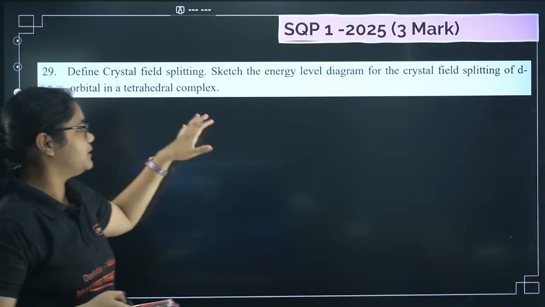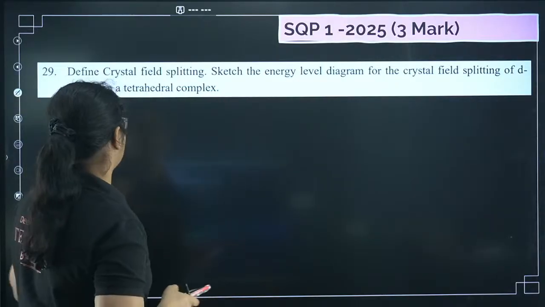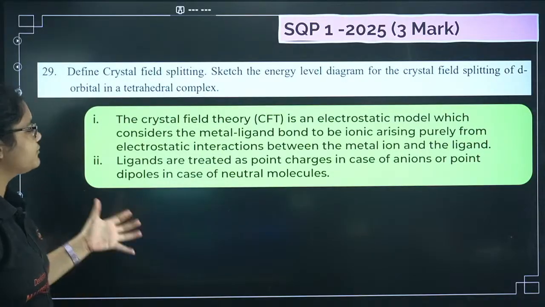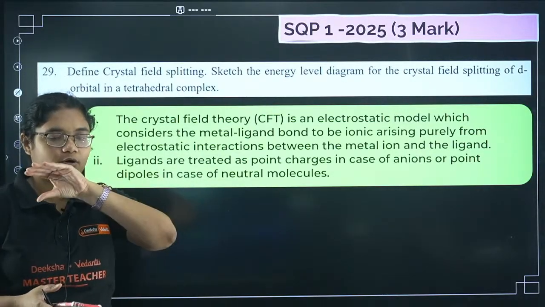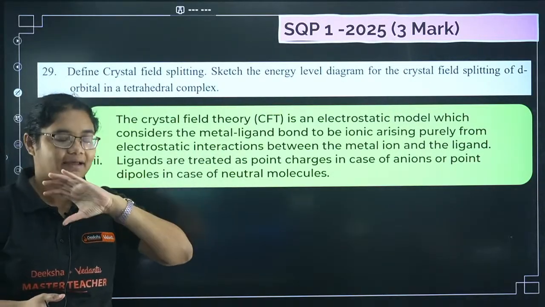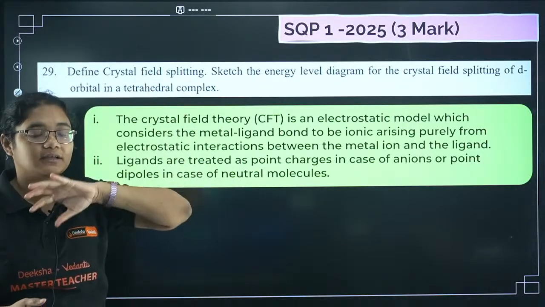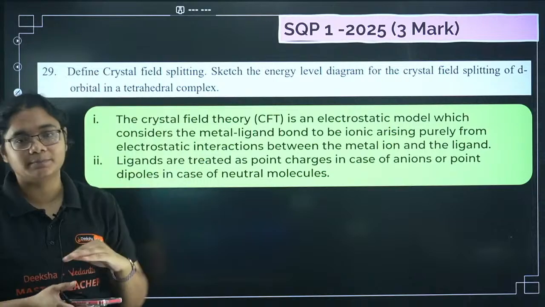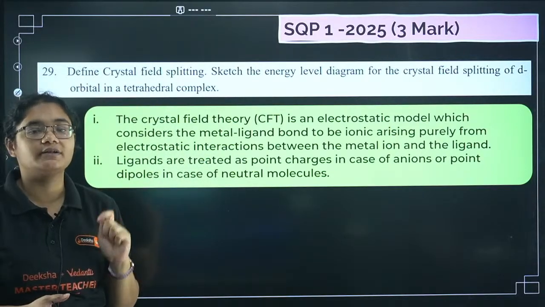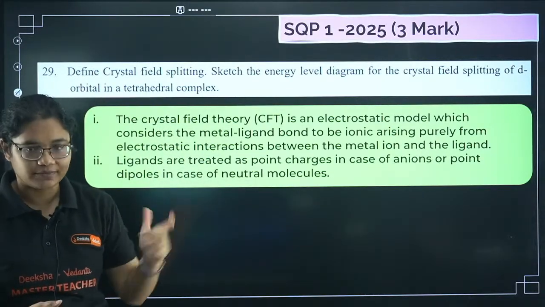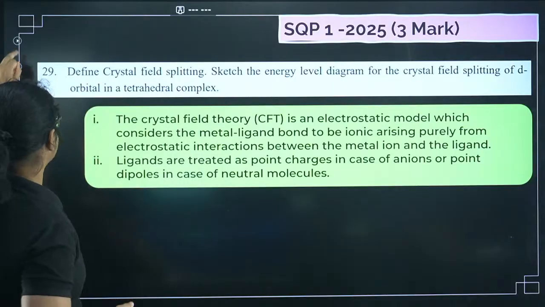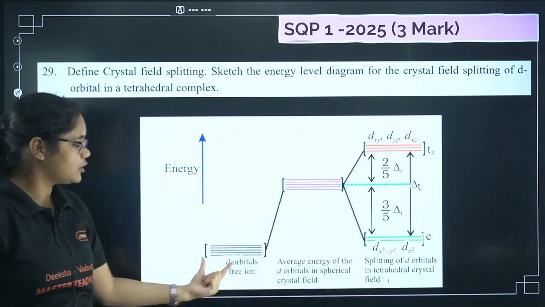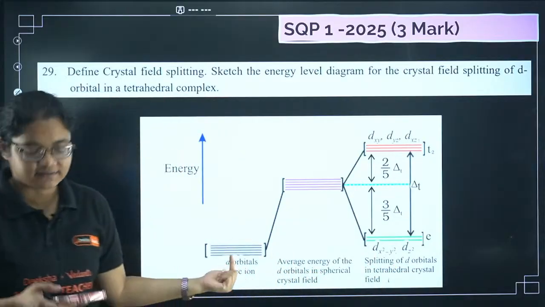Crystal field splitting. Sketch the energy diagram for a tetrahedral complex. So what does crystal field splitting say? Crystal field splitting says that when all the d orbitals are degenerate, having the same energy, and ligands approach them, there is repulsion due to which the d orbitals split. The difference between these d orbitals is called the crystal field energy. That you have to mention here. Next, the sketch for the tetrahedral complex, you can take it from the diagram. Please make sure that you do proper labeling of these diagrams.